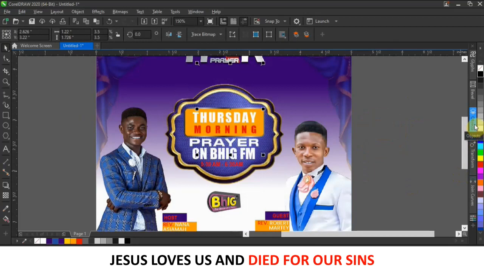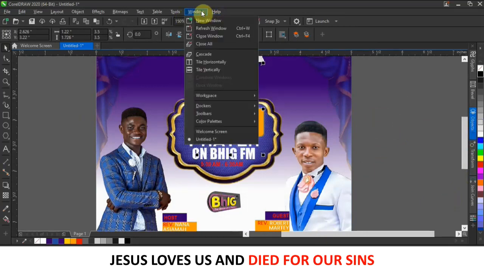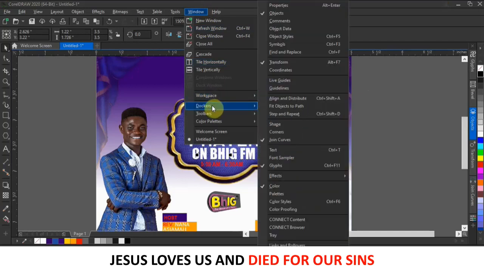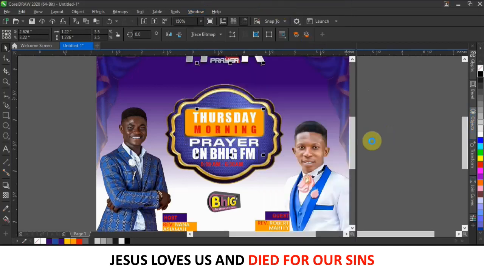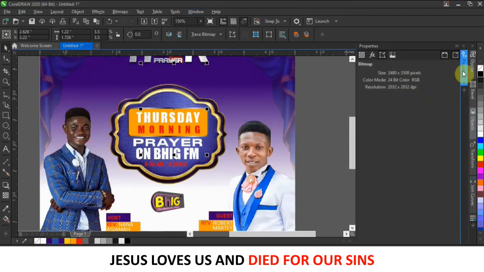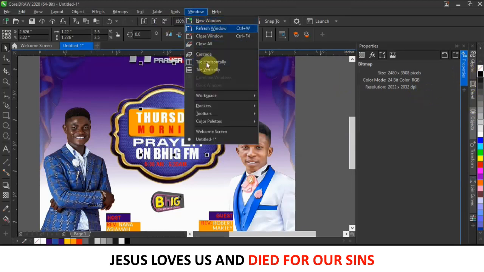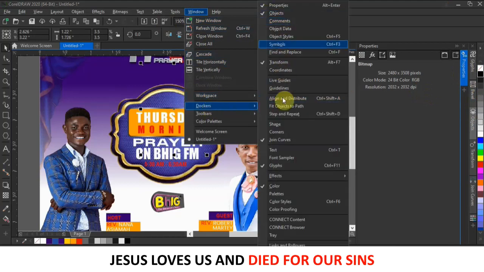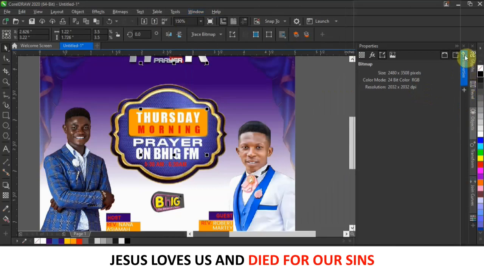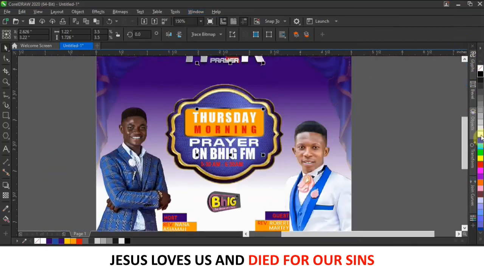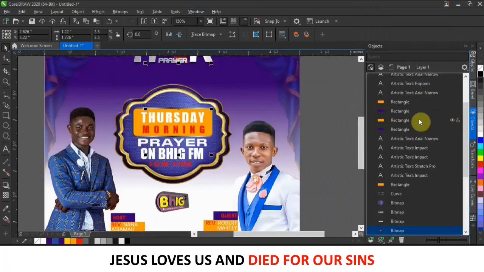If you cannot find your object here, come to your Window here, come to Workspace, this Dockers, this place here, and then you see the object. If I tick the properties, I'll see my properties here. Anything you tick from under Window, you come to this Dockers, anything you tick here will appear here. I don't want the properties to be here, so I'll just close the properties.